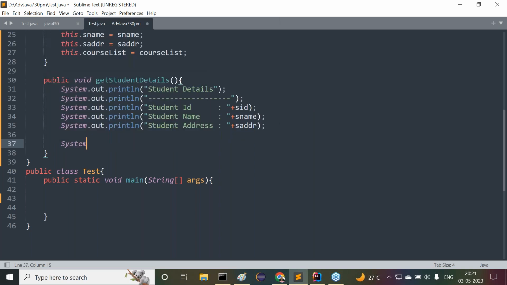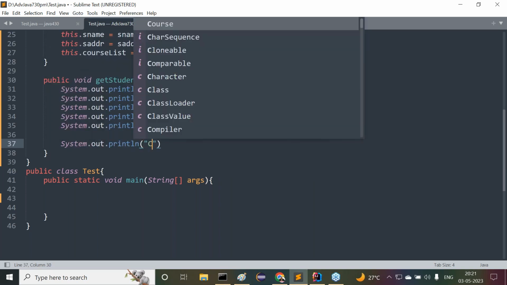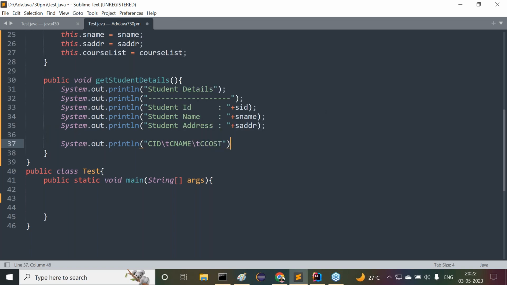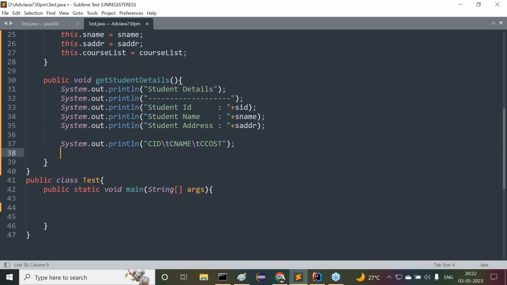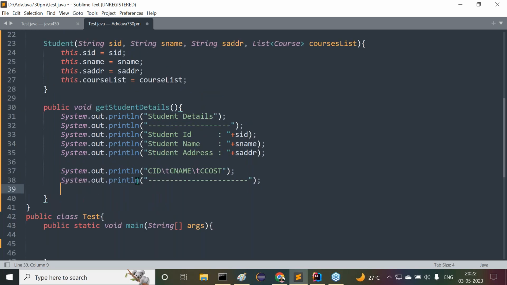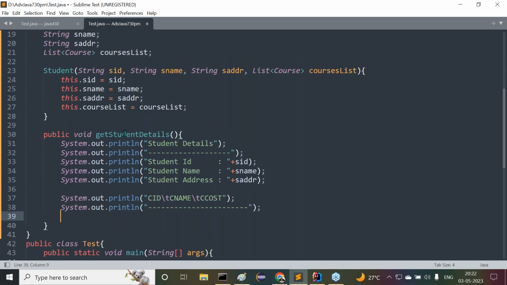Observe carefully. System.out.println of course ID \t, course name \t, course cost. What is the purpose of this \t? It is a tab space, one tab space. Okay, that's it. This representation I'm going to use frequently in our advanced Java classes, so try to recognize this. Now tell me, my courses details here we have to provide. Courses data I want to provide, but all the courses data is available in the form of what? Objects. Now tell me.